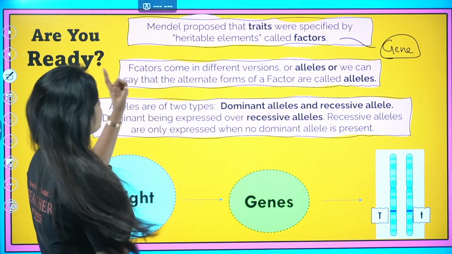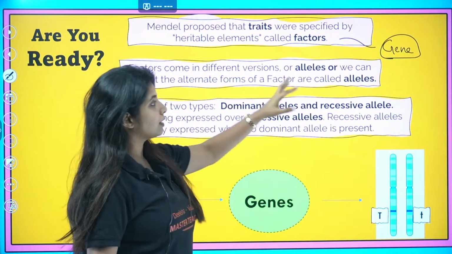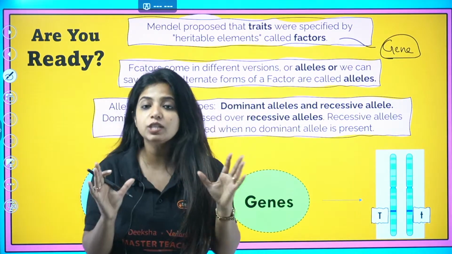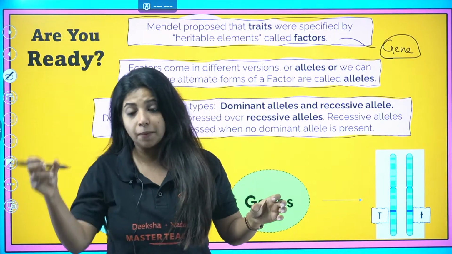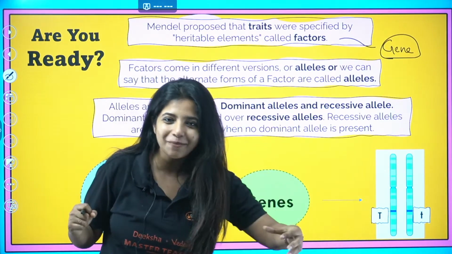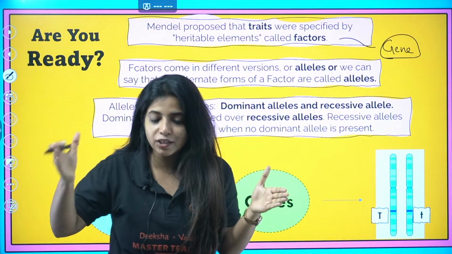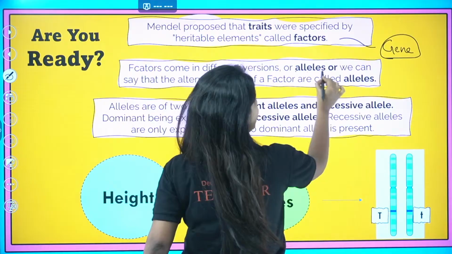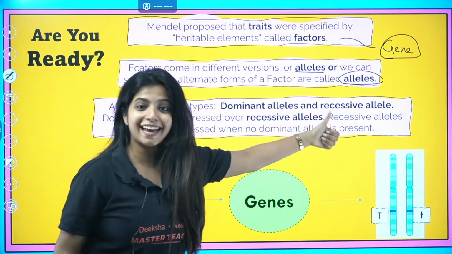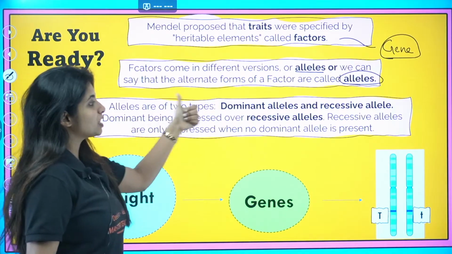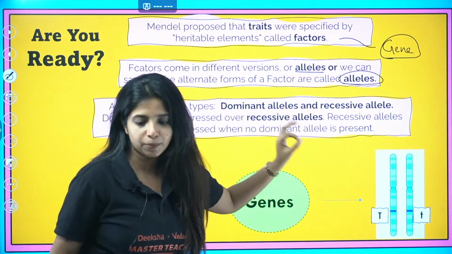Factors come in different versions, or alleles, or we can say alternate forms of a factor are known as alleles. That means genes come in pairs, in different versions. As I said, some can produce more protein, some can produce less protein, some can produce defective proteins. I'll call all these varieties of a gene alleles. Alleles are of two types: dominant alleles and recessive alleles. Dominant alleles are expressed over the recessive allele. Recessive alleles are only expressed when no dominant allele is present.